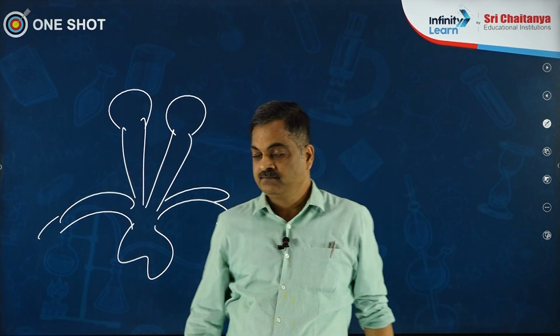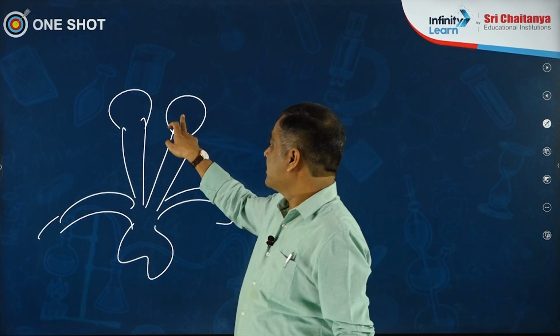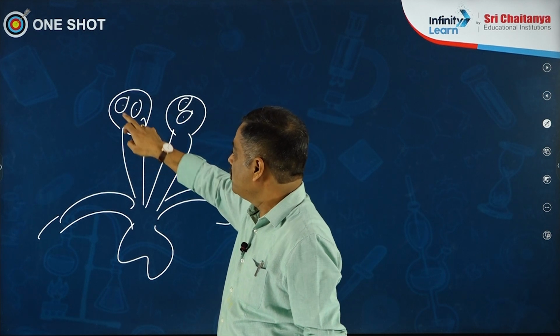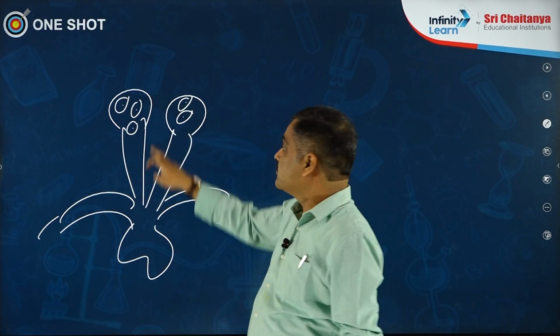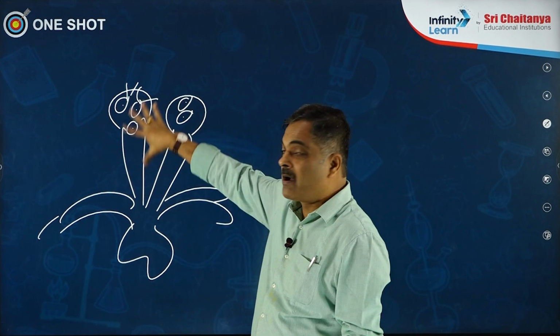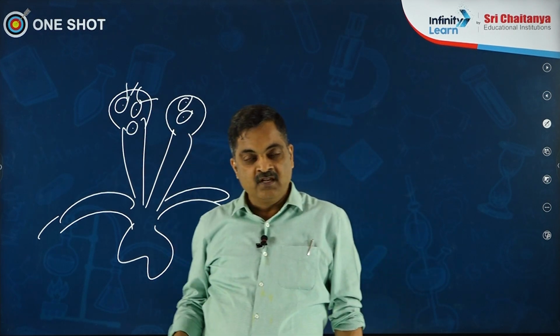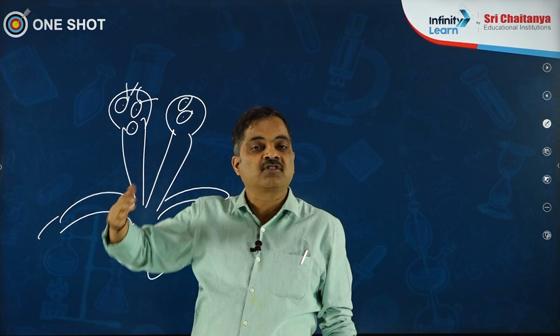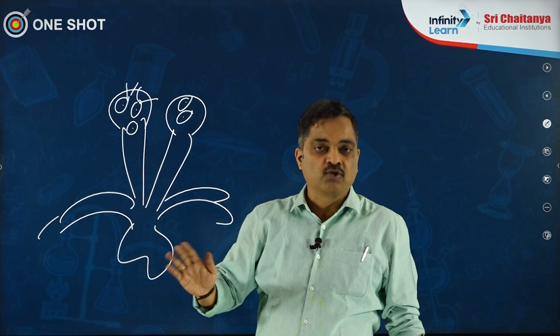Don't forget this. 3, asexual reproduction occurs with the help of spores which are produced inside this bag. It could be non-motile spores called sporangiospores, or it could be motile spores called zoospores. Both of them are produced inside. They are endospores. So asexual spores are endospores: non-motile aplanospores or sporangiospores, and motile zoospores.